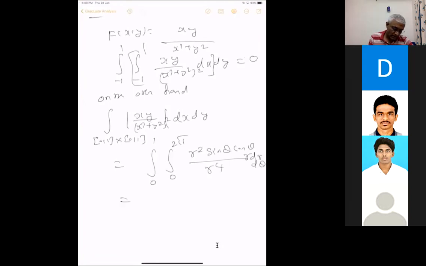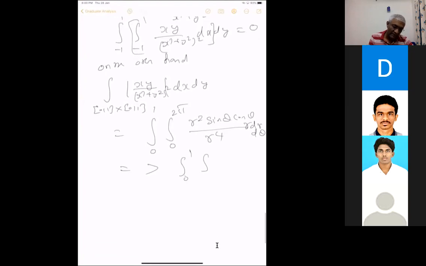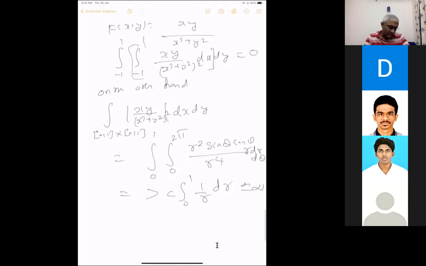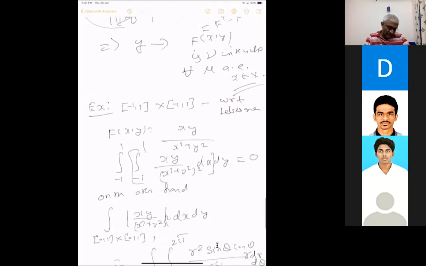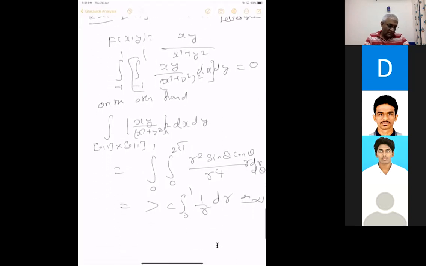So this will be greater than the integral from 0 to 1. If you take 0 to 2 pi, you will get 2 pi or something, which is greater than some constant. Let me not worry about that. Constant times 1 by r dr, which is infinity. What am I trying to say? This is not an integrable function.